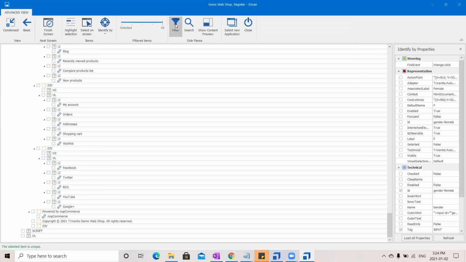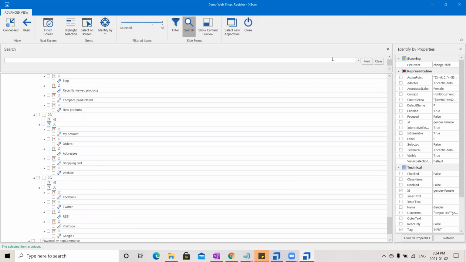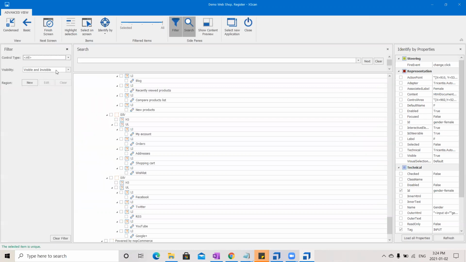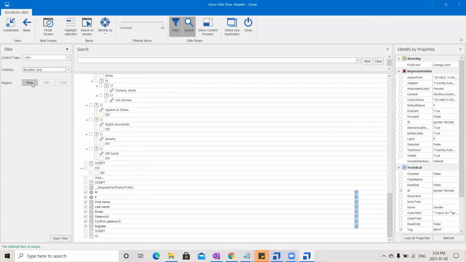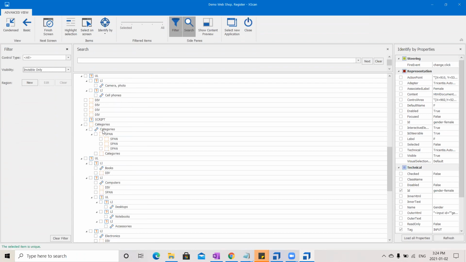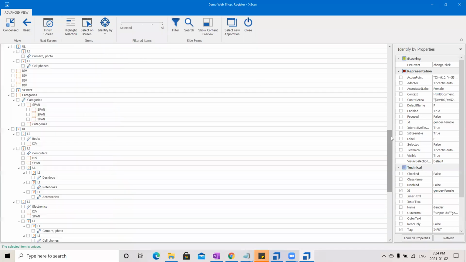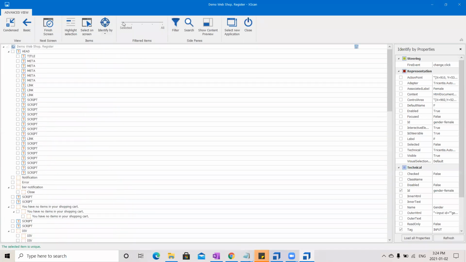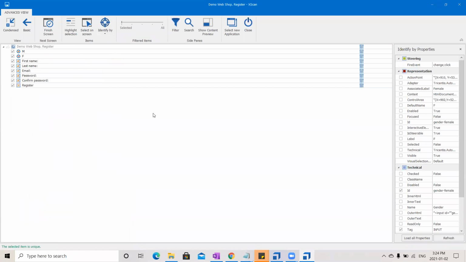Or else among these controls, I can search, or else you can filter, say filter, and here you can say load only invisible controls. See, it loaded only invisible controls, whatever I want. So see here, all divs and all, which have the property as invisible. And here also I can say load only buttons and all. So I can play around in this screen, which you will learn later. These are some of the important things which we see.